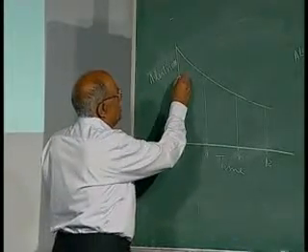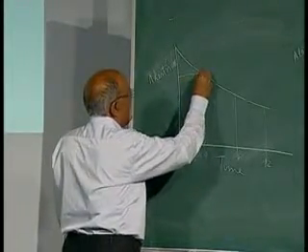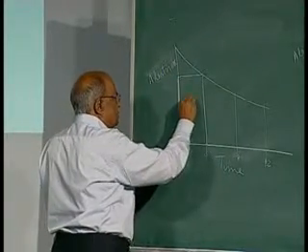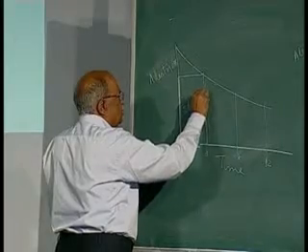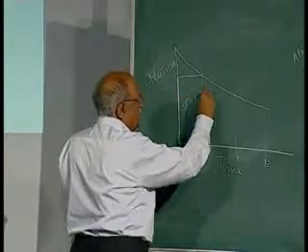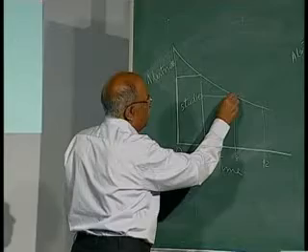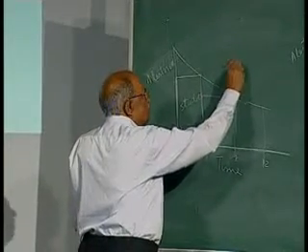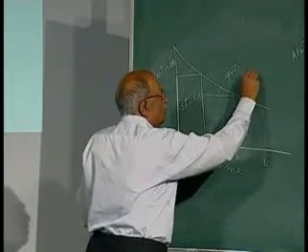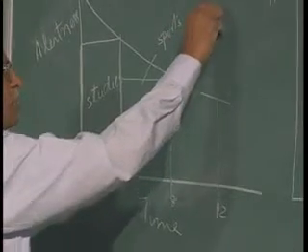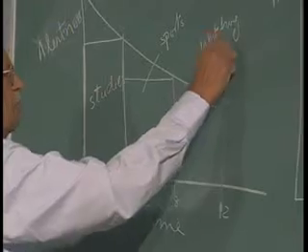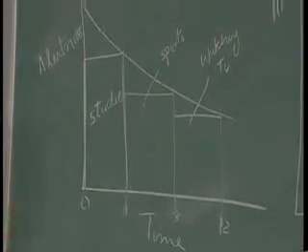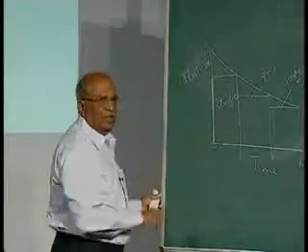Say studies need maximum alertness, so I should use this time for my studies. This time I use for sports, and this time I use for watching TV, because minimum alertness is required in watching TV, lesser alertness is required in sports, and for studies the maximum alertness is required.